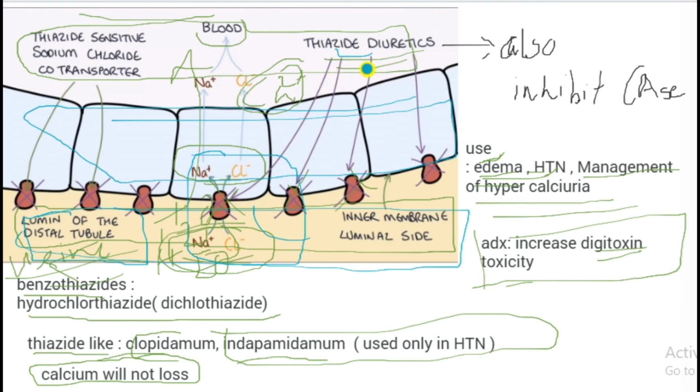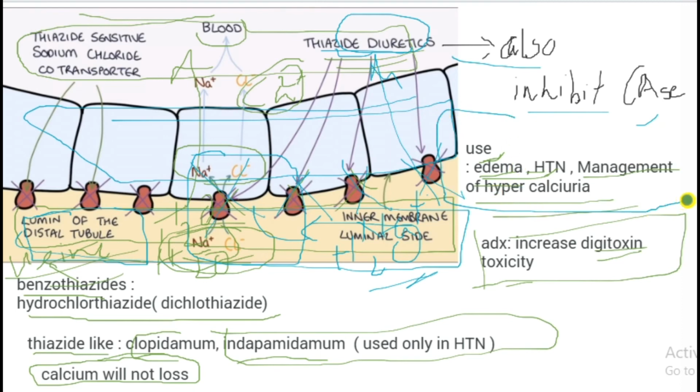Thiazide diuretics block these channels, so there is no entry of sodium and chloride into the blood. Sodium chloride goes into the urine, and along with the sodium, water is also excreted. Thiazide diuretics also have an inhibitory effect on carbonic anhydrase.